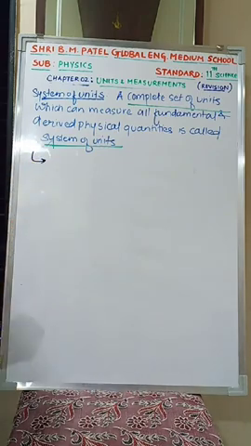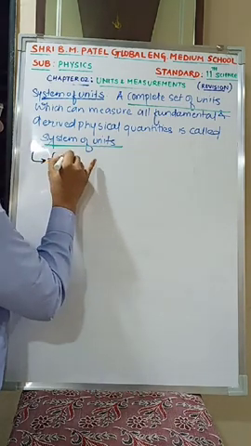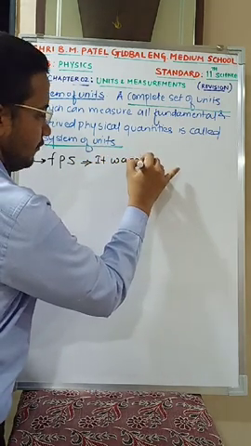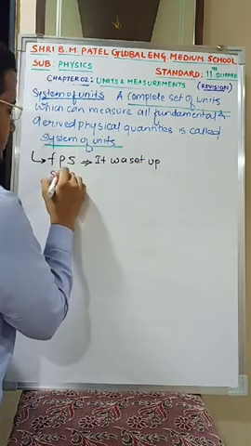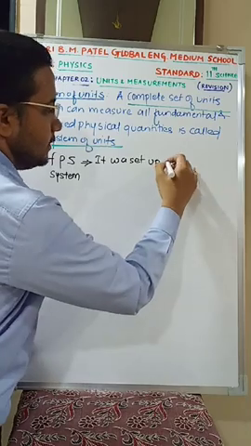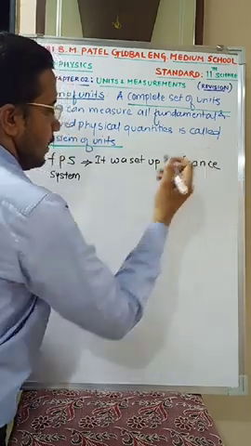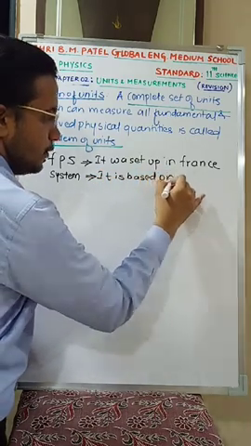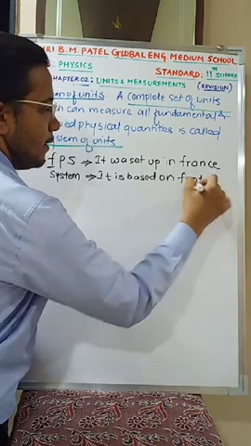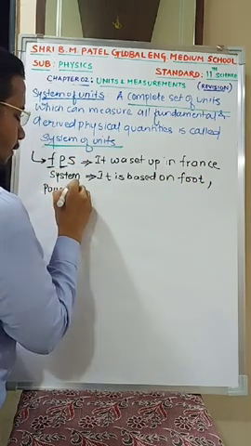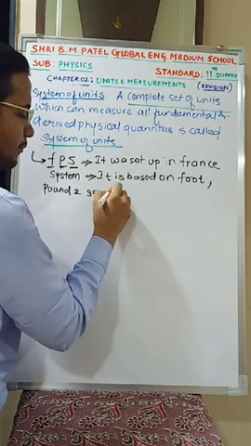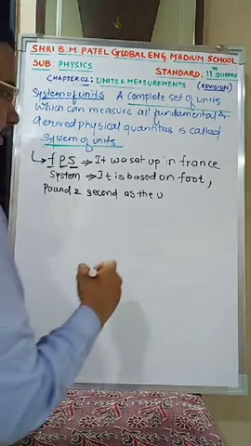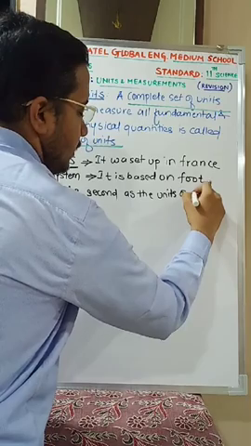The very first category in the system of units is FPS. It was set up in France, and it is based on foot, pound and second as the units of fundamental quantities.